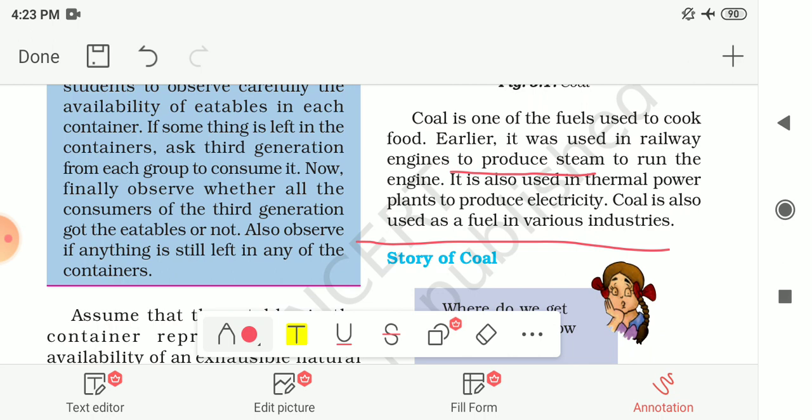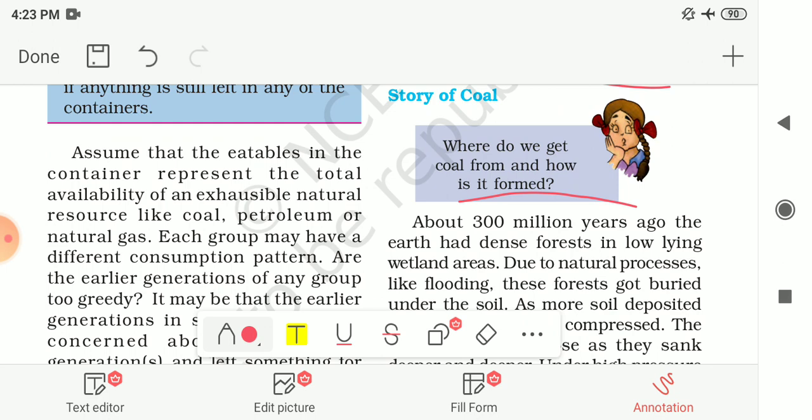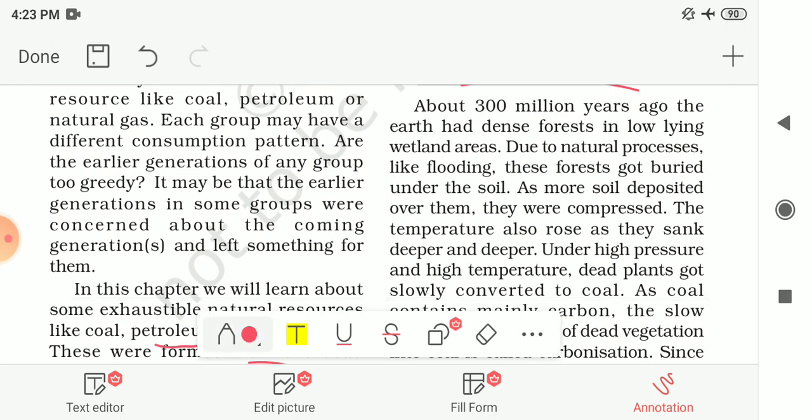Here the story of coal is given to you. Paheli has the same question: where do we get coal from and how is it formed? About 300 million years ago, the earth had dense forests in low-lying wetland areas. That means the land was covered with a large number of trees, in wetland areas which are suitable for trees.